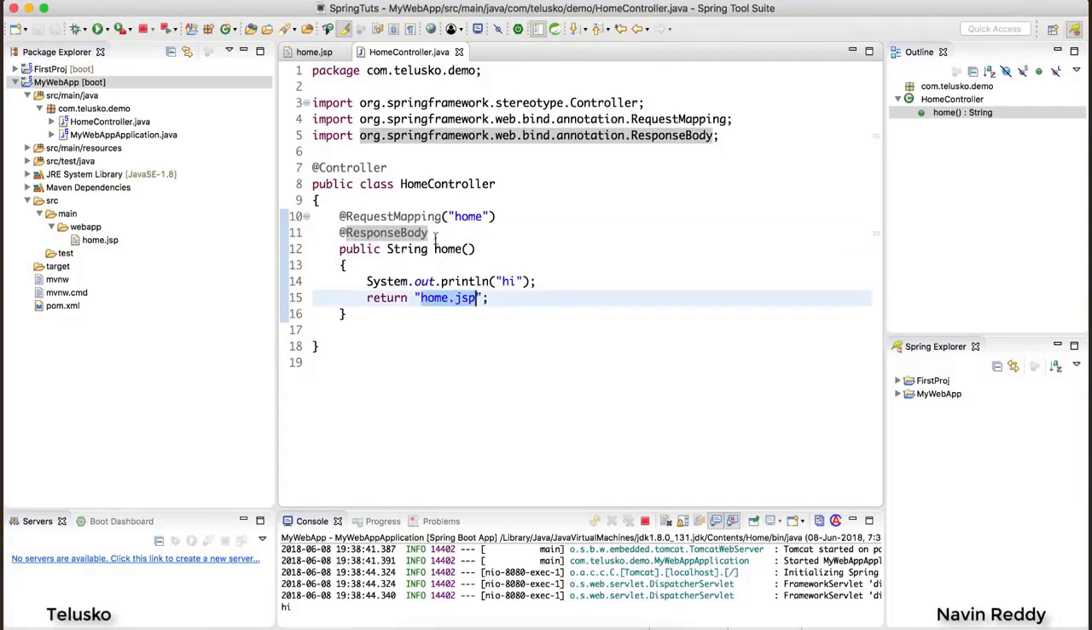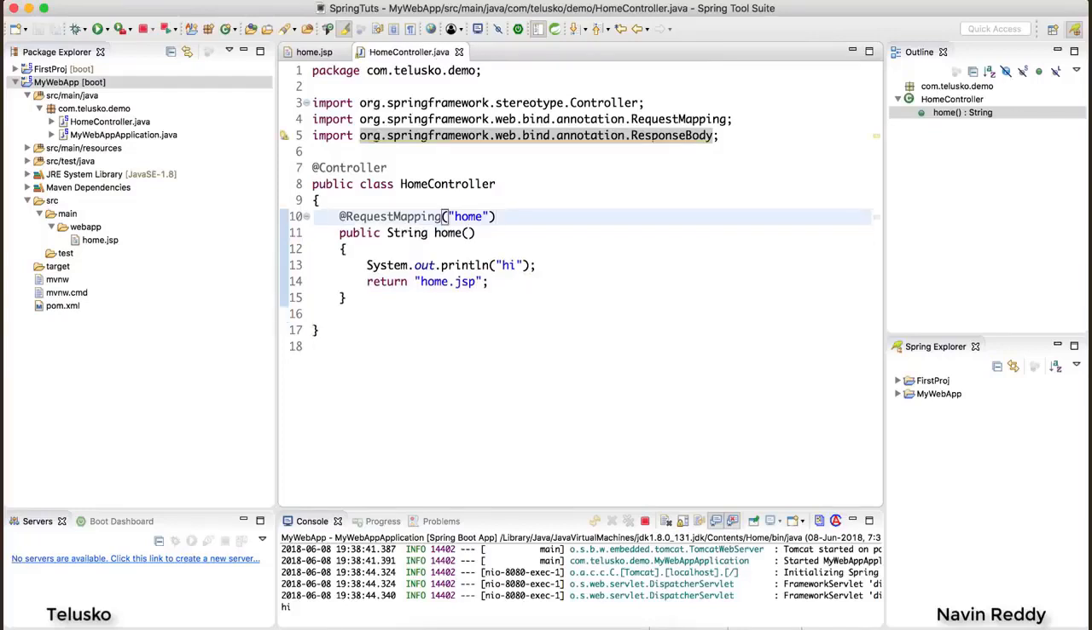But I don't want to print data, right? I don't want ResponseBody. What I want is to call this page. But unfortunately, Spring Boot doesn't support JSP by default. In this case, you need to add support. Of course, you will say, hey, what's the use of Spring Boot when you have to add the support? But trust me, when you work on real applications, nowadays we don't use JSP. We work on REST APIs.